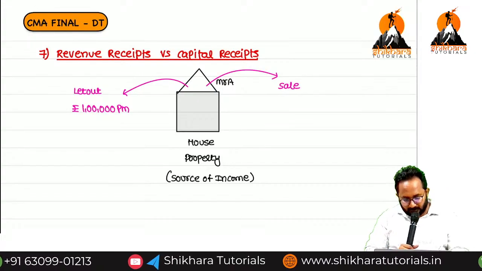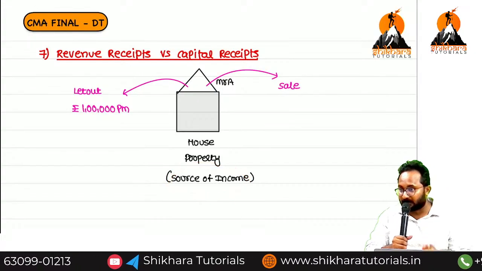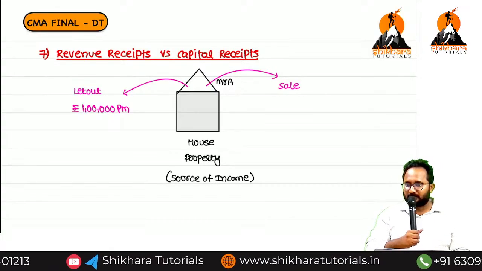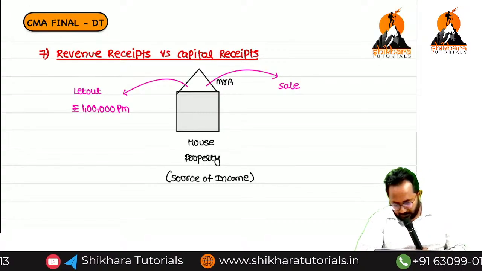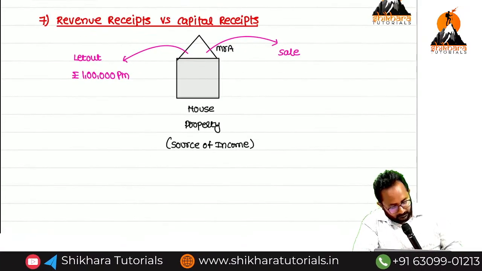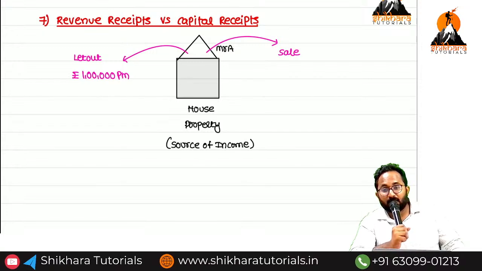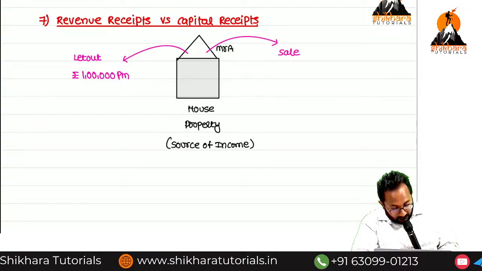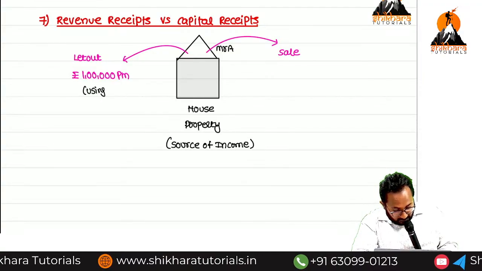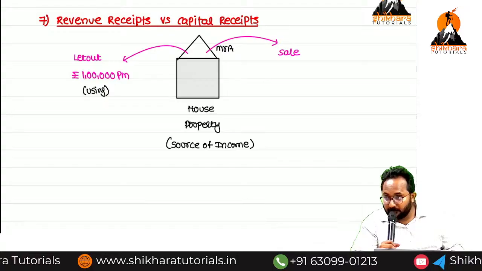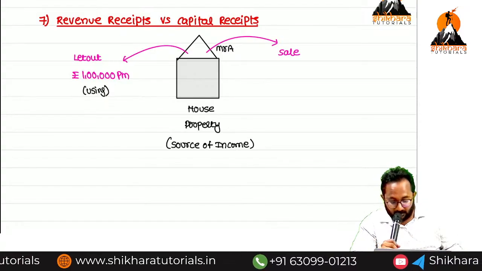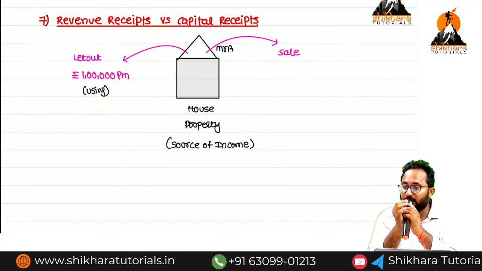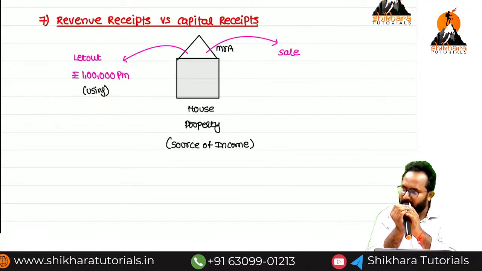From this source of income we are earning two types of income. Can I earn both types of income? No, only any one is possible. Remember, if you generated any income by using the source of income, that is called a revenue receipt, and recurringly you can get this type of income, every month 1 lakh.